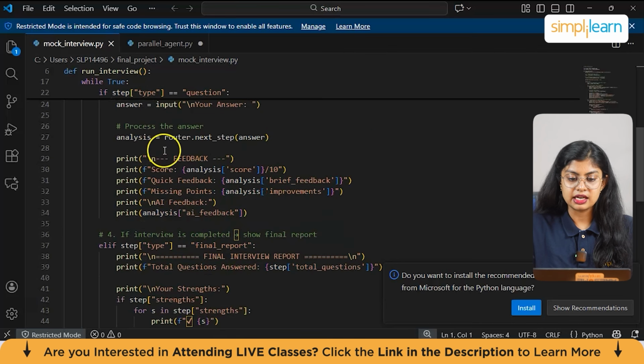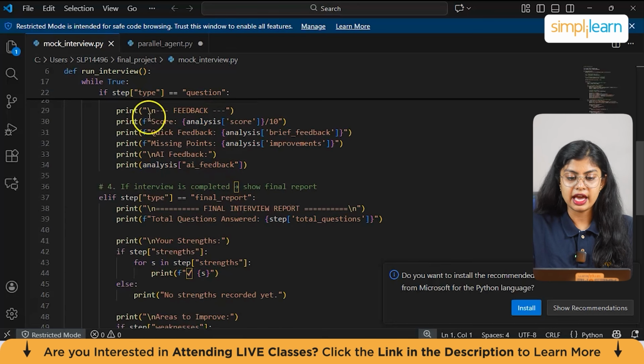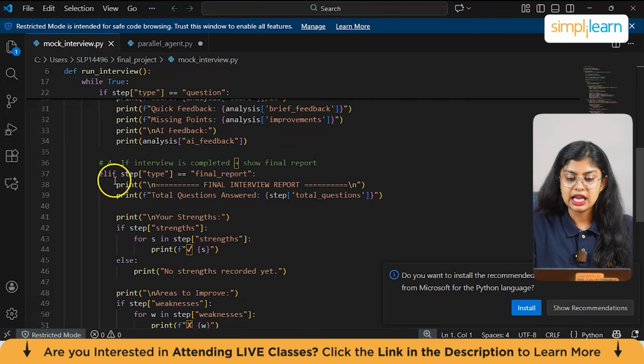And next we have analysis equal to router.next_step(answer). Here it gets the candidate's answer and processes the answer through the router. Now to display scoring plus feedback, we have print feedback, analysis quick feedback, missing points, and AI feedback from the analysis. Next we have the interview completed, which is case 2, in the else if.